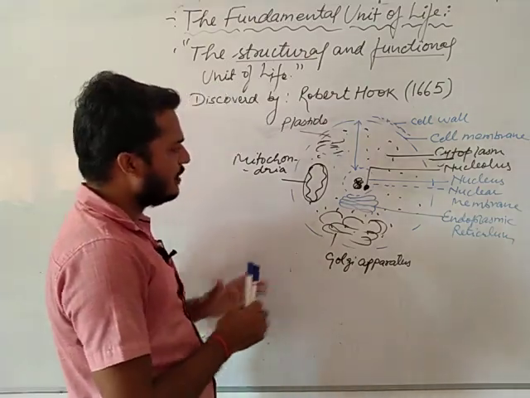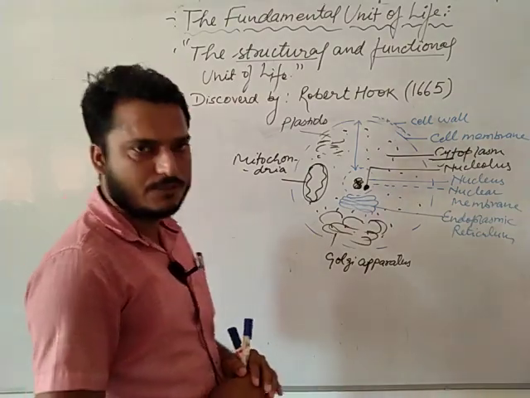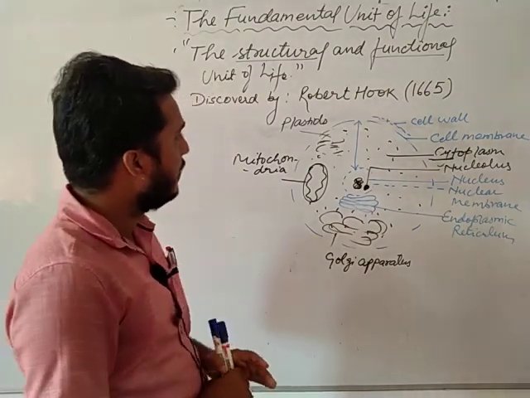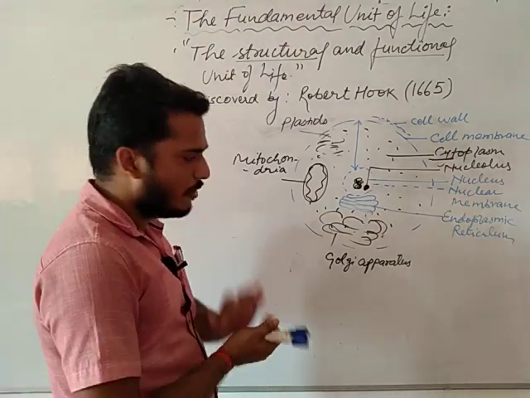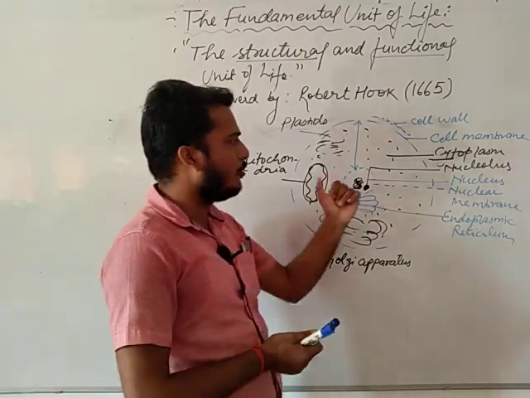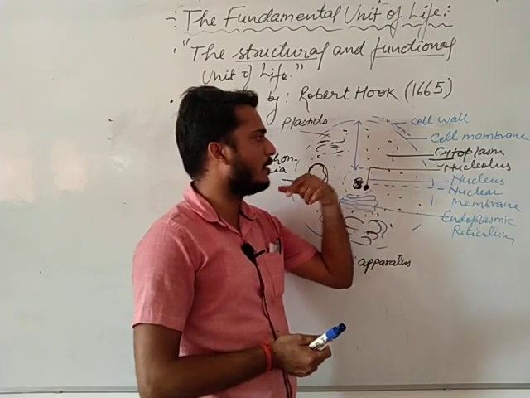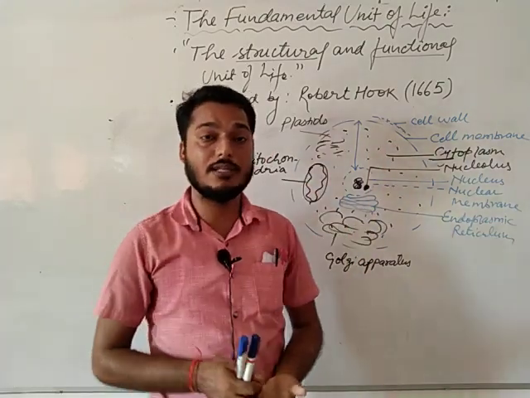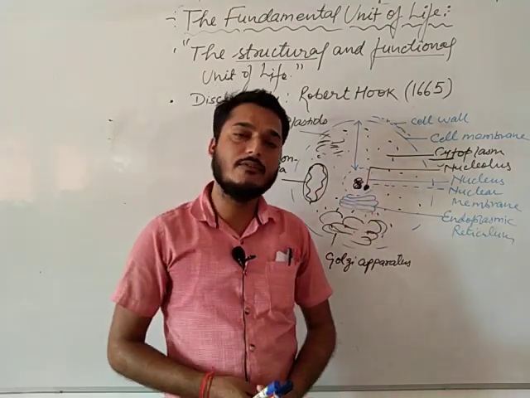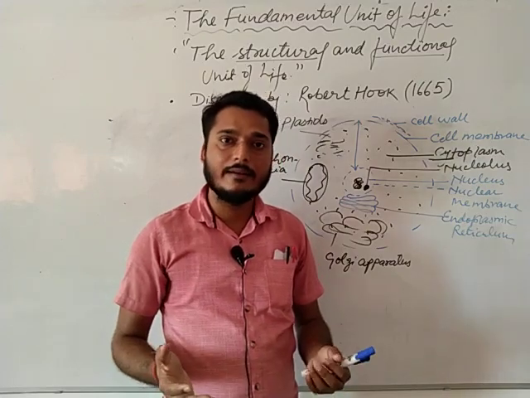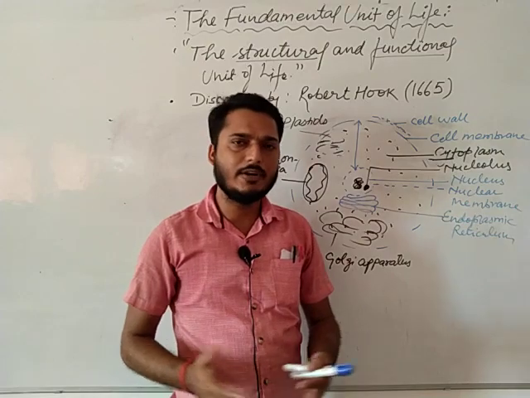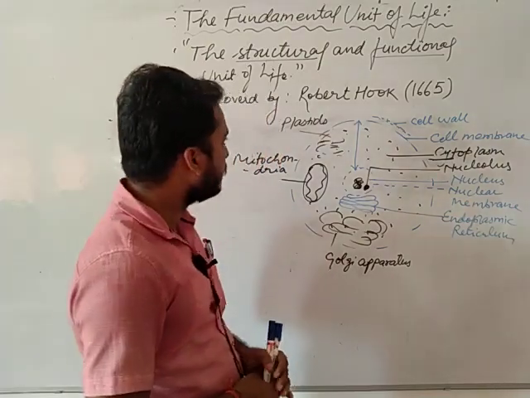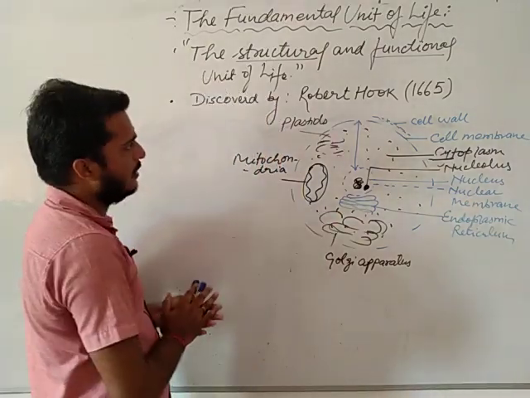We will discuss one by one the functions of mitochondria, Golgi apparatus, endoplasmic reticulum, nucleolus, cell wall, and how the cell membrane allows material into the cell. We will talk about it later, but this is your simple structure of a cell.